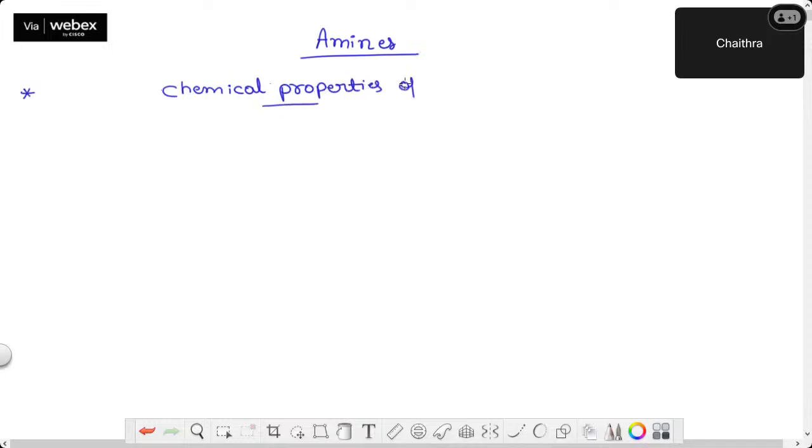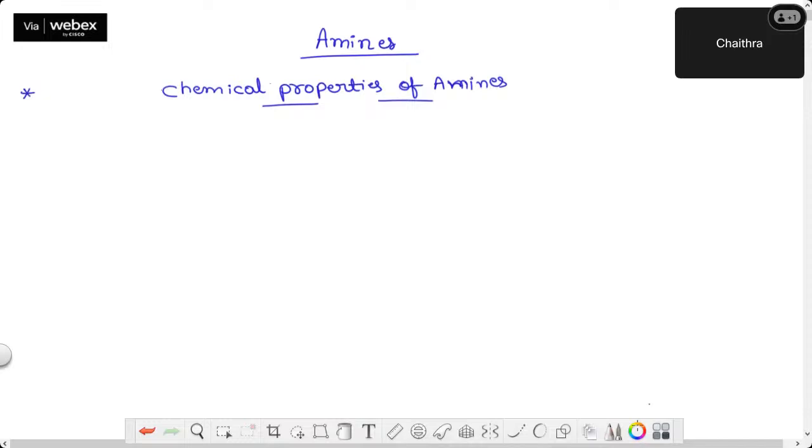Under that, we clearly understood the basic nature of amines in the gaseous phase and in the aqueous phase. In today's class, we will continue with the chemical properties of amines apart from the basic nature, which we have already understood in detail.